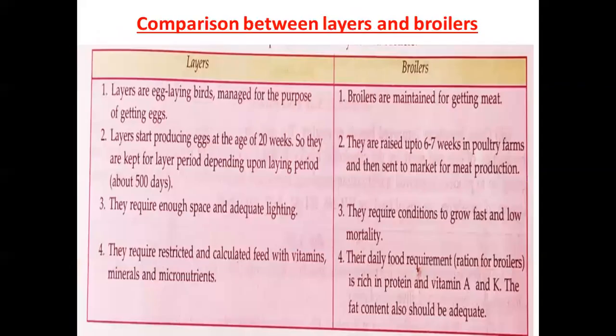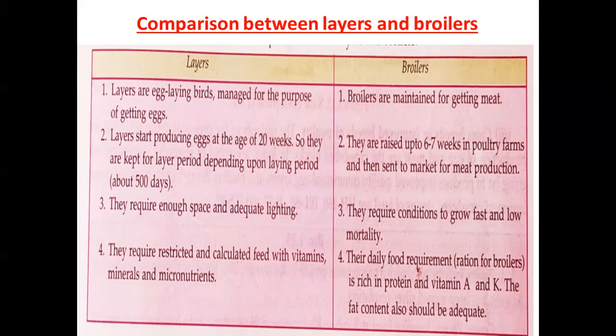Now, what is the comparison, or simply, what is the difference between layers and broilers? Layers are egg laying birds managed for the purpose of getting eggs. Why are we growing them? So that we get the maximum number of eggs. Broilers are maintained for getting meat. Second, layers start producing eggs at the age of 20 weeks. So they are kept for a layer period depending upon the laying period, about 500 days.